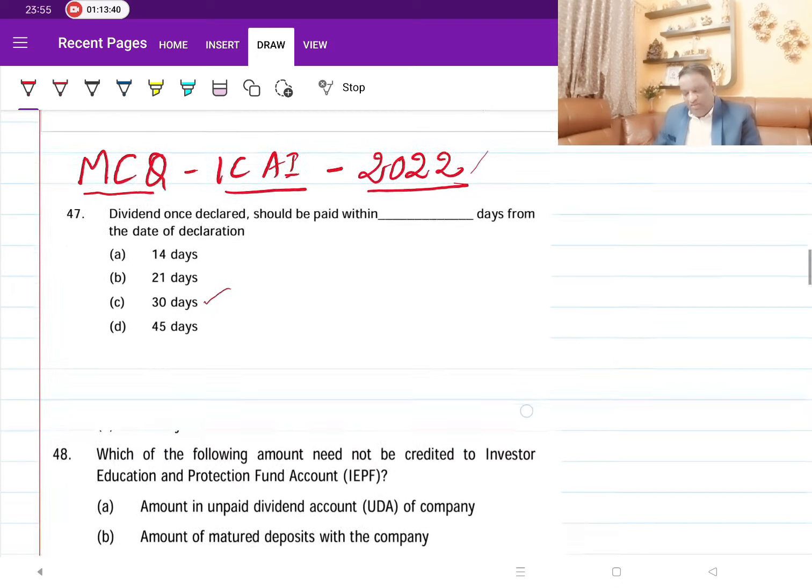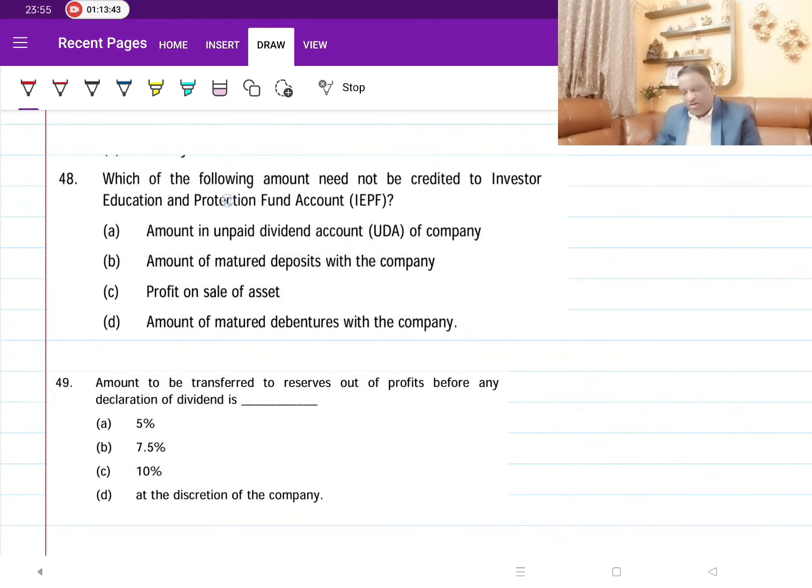Now, which of the following amounts need not be credited to the Investor Education and Protection Fund? As I said, all kinds of money related to securities will go there. Look at it. Unpaid dividend account, yes, it will go. Matured deposits account, yes, it will go. Matured debentures, yes, it will go. But profit on sale of asset, there is nothing to do with the security, so this will not go there. This is not directly belonging to any investors. So this is the answer. This money will not be credited to it.